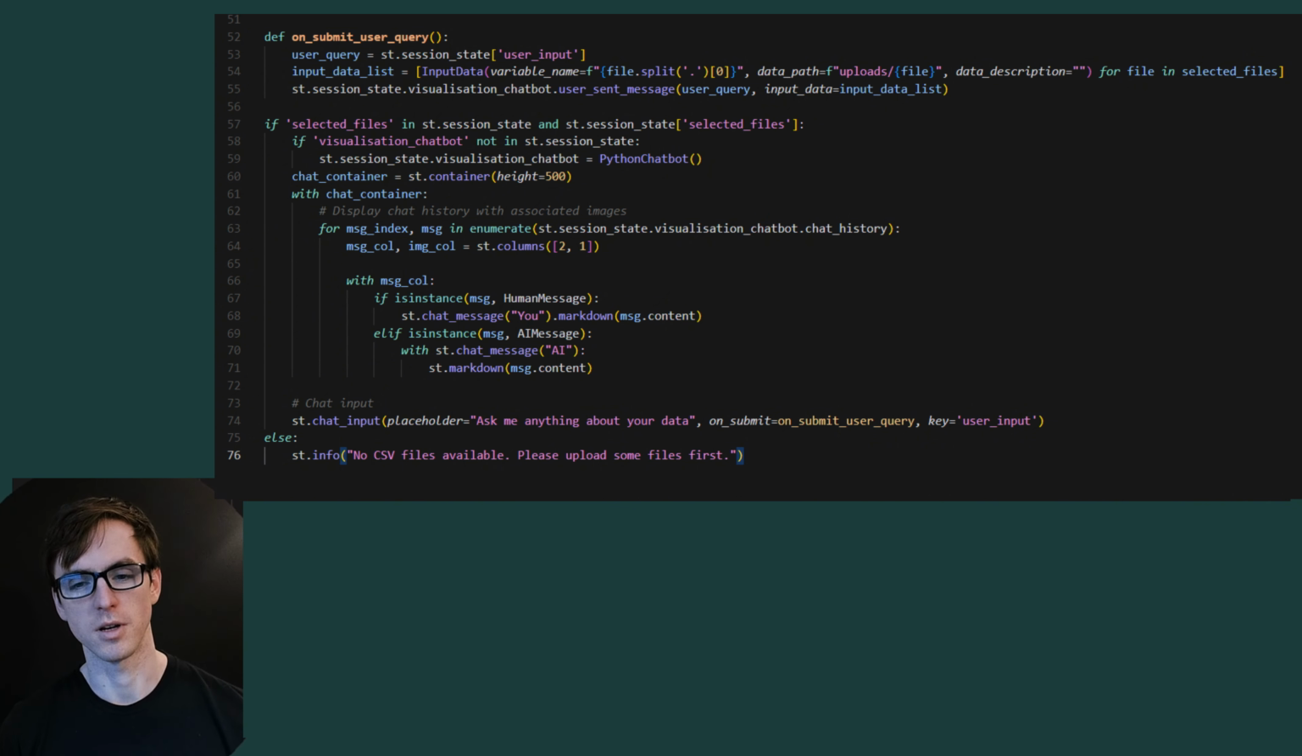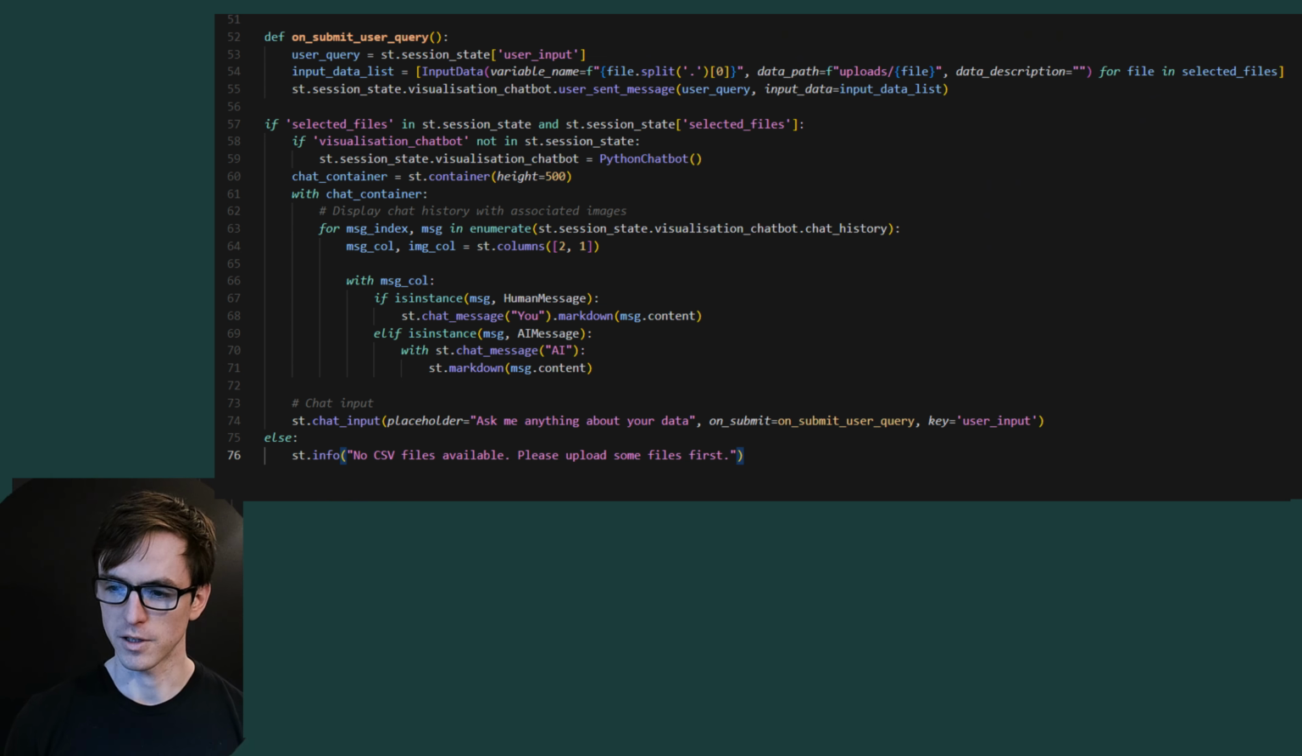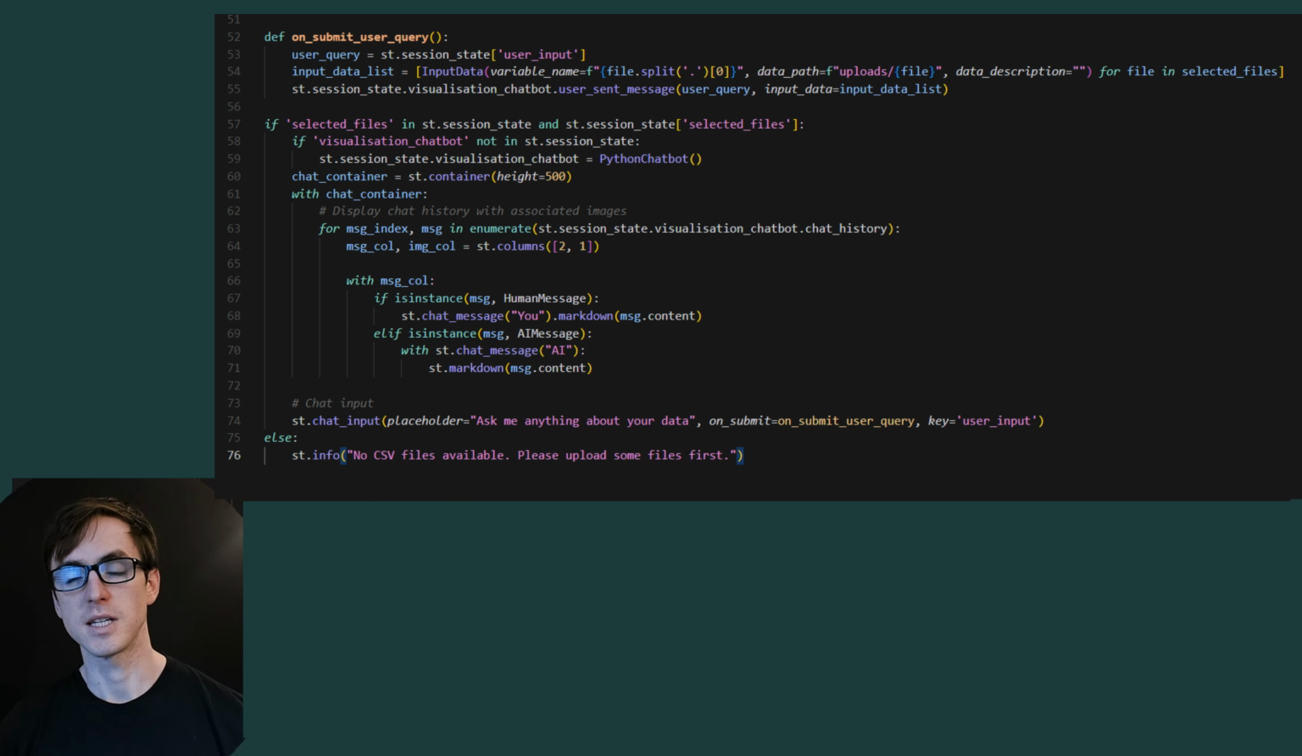The chat message component displays the chat messages on screen like if you were messaging on WhatsApp or Facebook Messenger or something like that. And the chat input provides a way for you to input chat as a user and for this function to be called when that message is submitted. So this function up here gets called whenever we hit enter on a message on the front end. And what happens then is we create our input data objects so that they are passed to the backend, and we call our backend class, which is this Python chatbot, with the user sent message function. That's all we need to get our front end up and running with Streamlit.